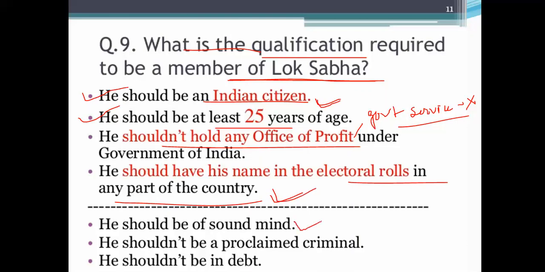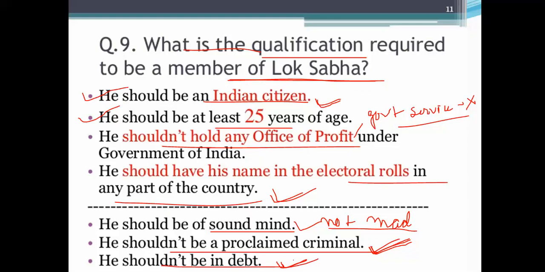He should be of sound mind. Sound mind means not a mad person. He should be mentally healthy. He should not be a proclaimed criminal. That means in the eye of law, he has not been declared a criminal by the court. He should not be in debt. He has not taken any loan and not repaid it. Again, it should be declared by the court. If the trial is going on, you are not a criminal.